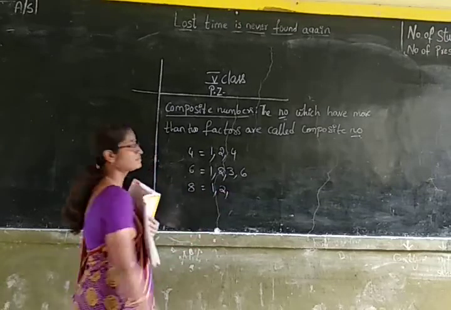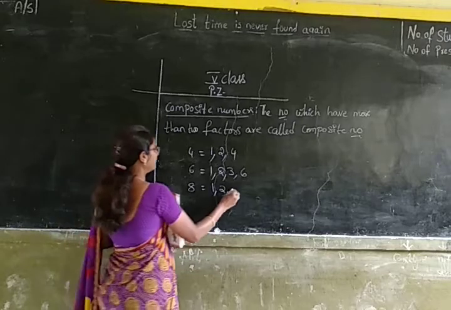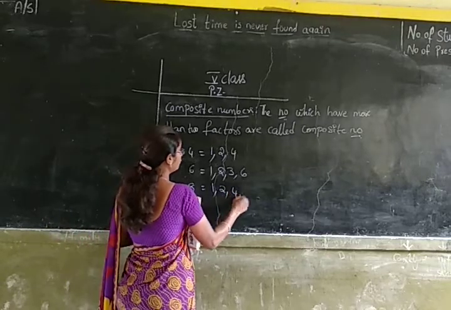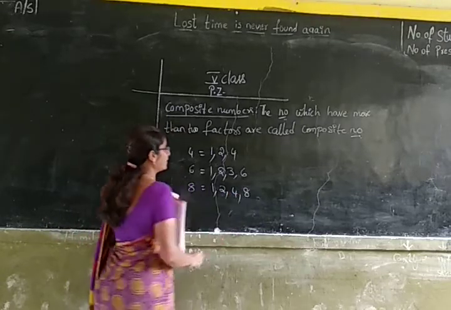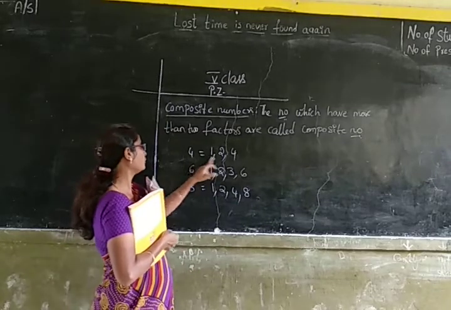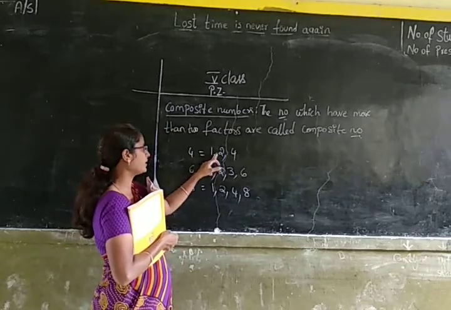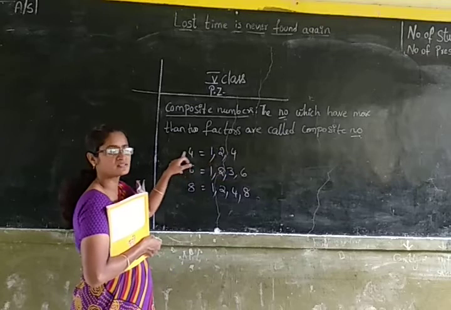8 is completely divisible by 2. And 8 is completely divisible by 4. And 8 is completely divisible by 8. So 4 is completely divisible by 1, 2 and 4. So these are factors of 4.